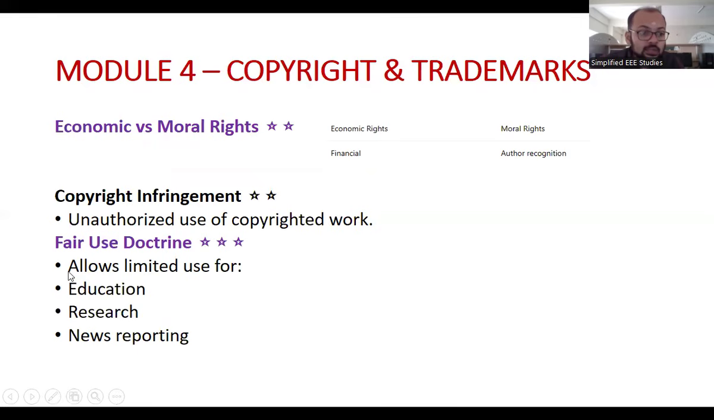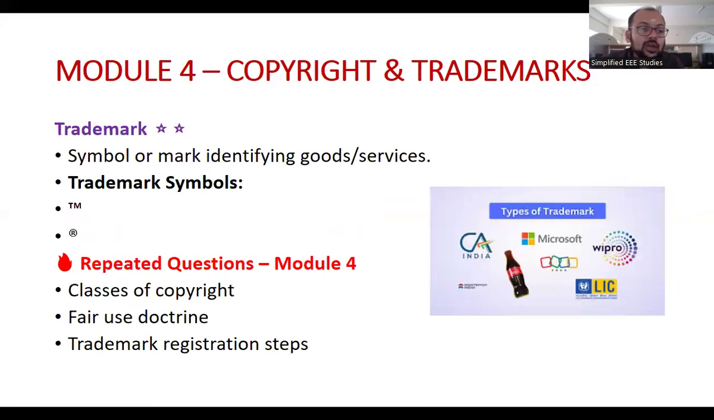The fair use doctrine allows limited use for education, research, and news reporting. Some websites will directly ask what the purpose of using this is. So that comes under the fair use doctrine. A patent can be used for educational purposes, correct? So that is called the fair use doctrine. Explain the concept of fair use doctrine.